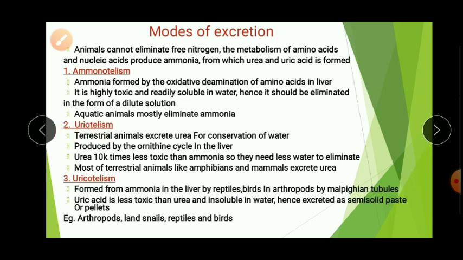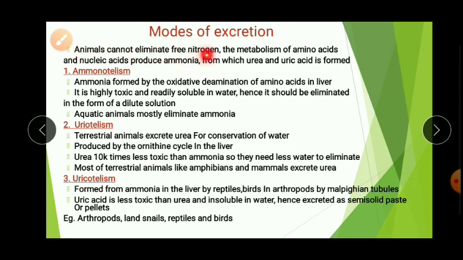The animals which excrete urea are known as ureotelic animals, and the process is called ureotelism. And the animals which excrete nitrogen in the form of uric acid are called uricotelic animals, and the process is known as uricotelism. Here I have mentioned some points, look at them.